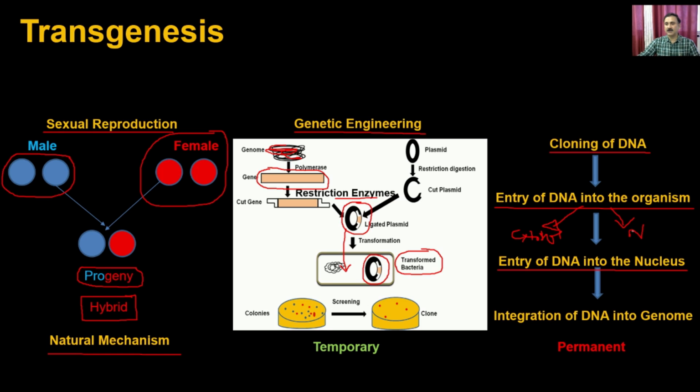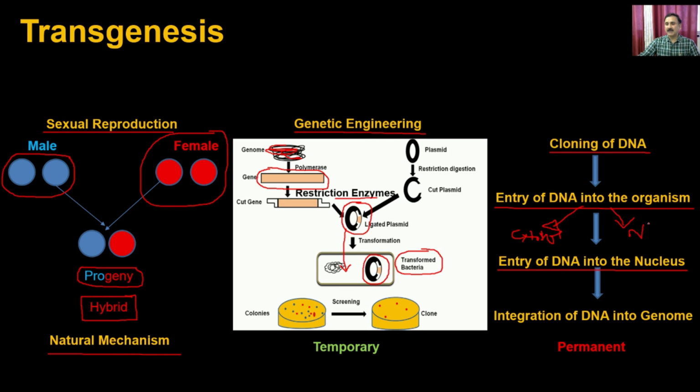If it goes into the cytosol, it will remain there and express for some time, but afterwards it is not going to integrate into the genome, and it will be removed. So organisms where you introduce the DNA into the cytosol are called temporary transgenic animals, or ectopic expression models.